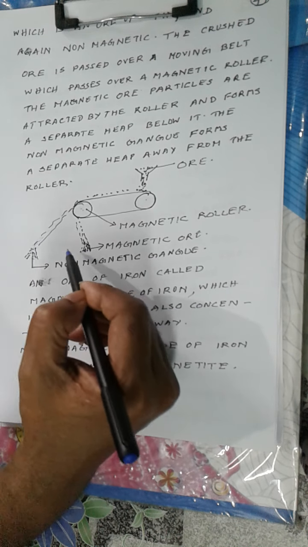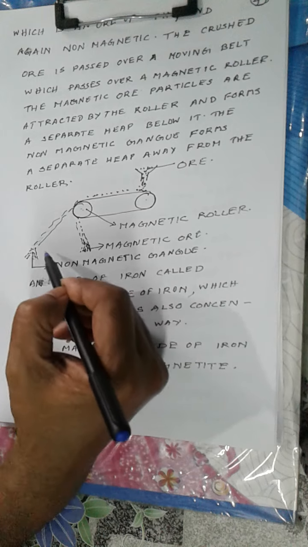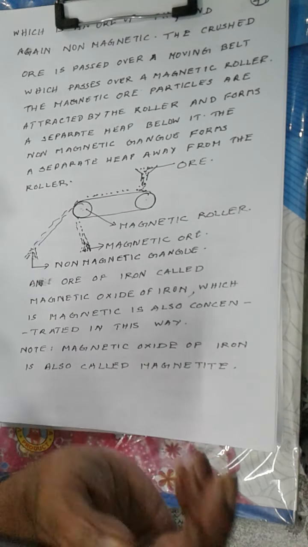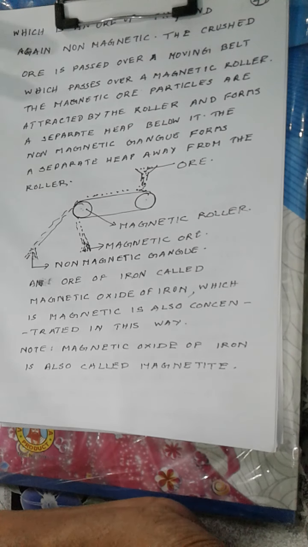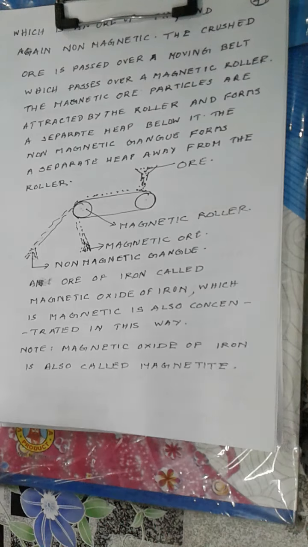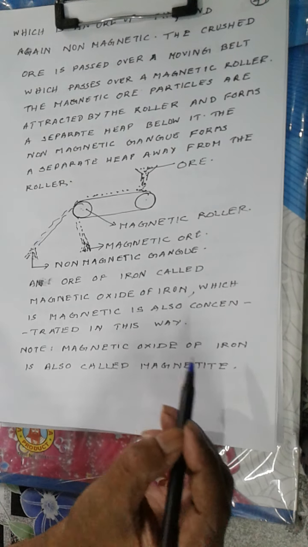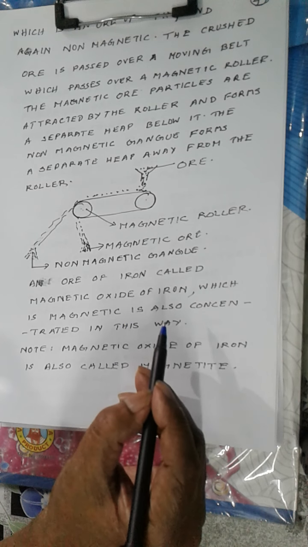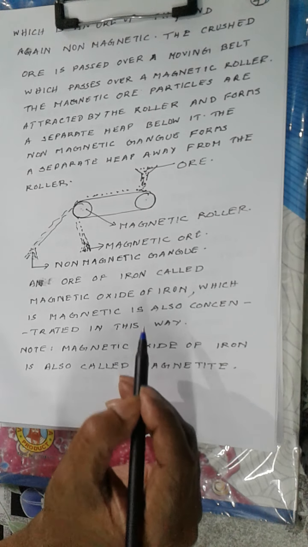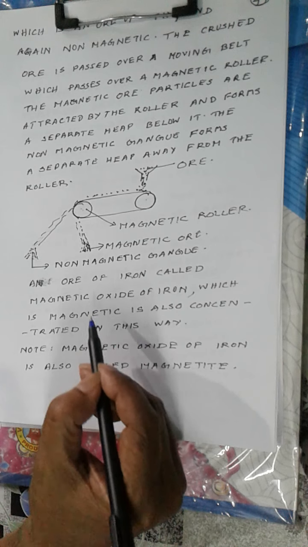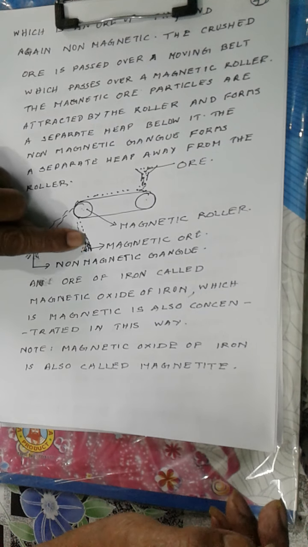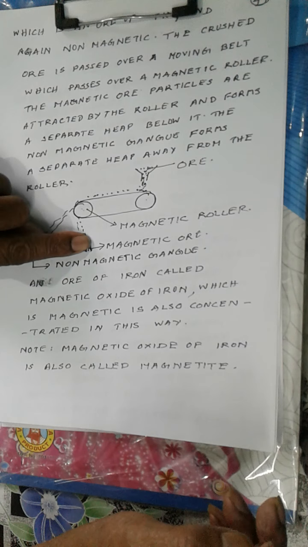So separation is effected between the actual ore particles and the gangue particles, but here again no complete separation of the gangue from the ore is observed. Then an iron ore called magnetite, which is an oxide ore of iron, is also separated by this method. So magnetite will form a separate heap below this magnetic roller.